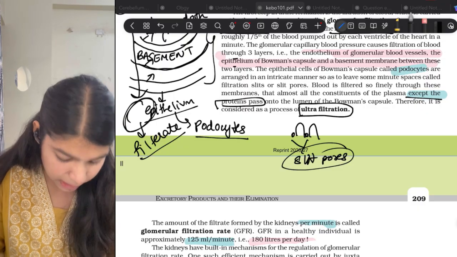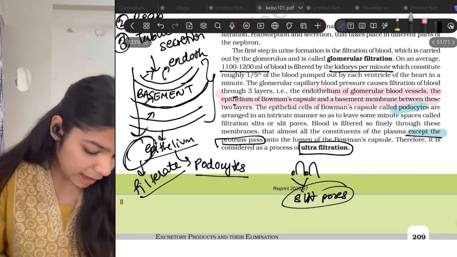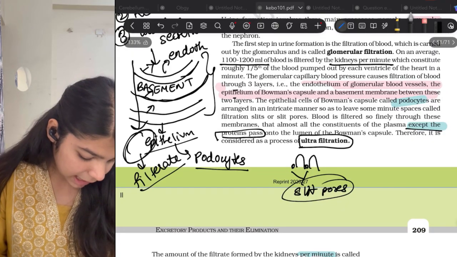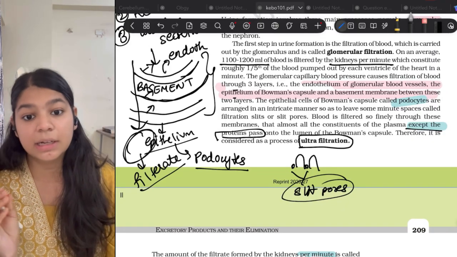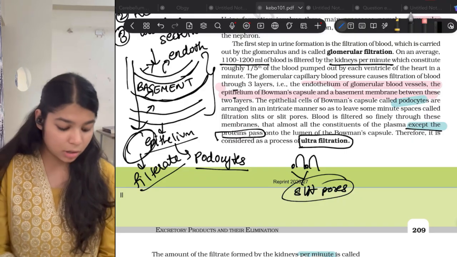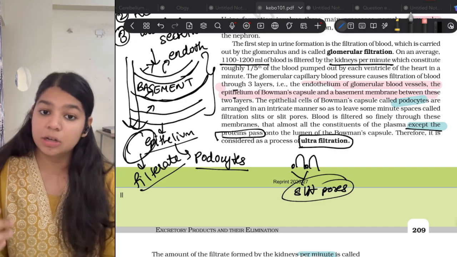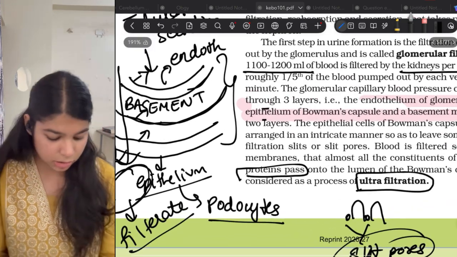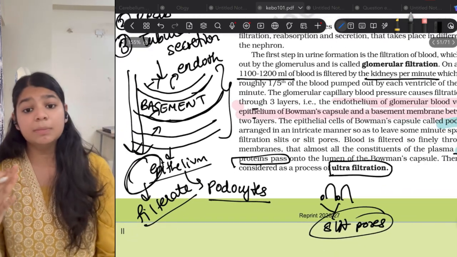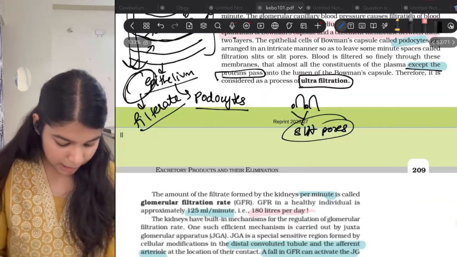Plasma proteins bear a negative charge, and the endothelium, basement membrane, and epithelium also bear a negative charge. Therefore, plasma proteins cannot get filtered through this barrier because they repel. This is one reason, and the second reason is that the plasma proteins may be bigger in size than the pores in the barrier.